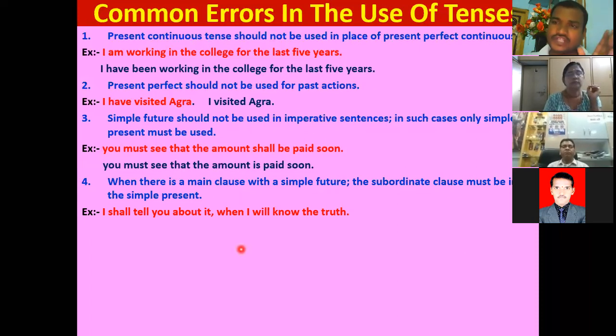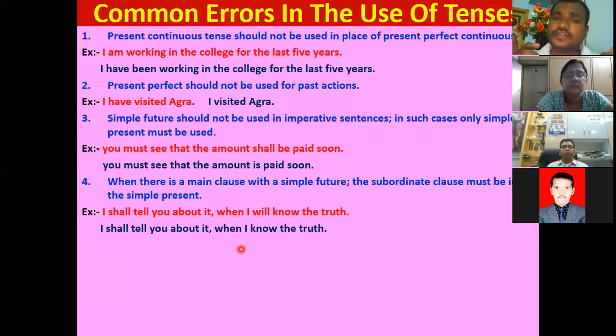Okay. I shall, future. I will also, future. Good. Wrong. We should never use that. But we should use, "I shall tell you about it when I know the truth." Which means I'll definitely tell you when I know that. Without knowing that, I can't tell you. Correct? So first let me know, then after I'll tell you. This is the meaning of this statement.